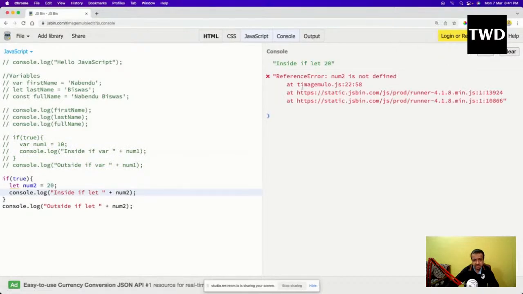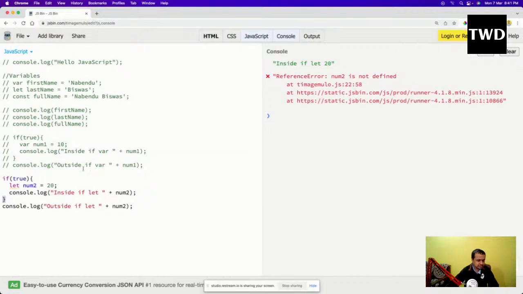And you see there is a reference error: num2 is not defined. This is a very okay error, because this is what we'll get in Java, C++, and every other language. The moment I use let, it is a block scope. So num2 starts here and ends here. This is how let works.